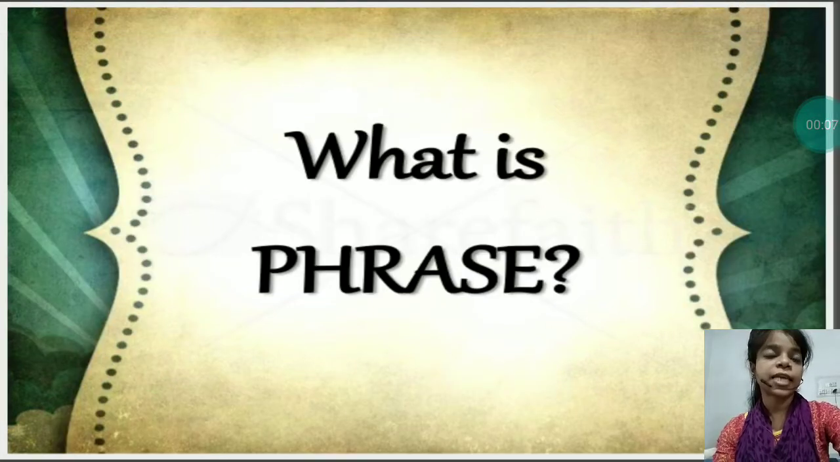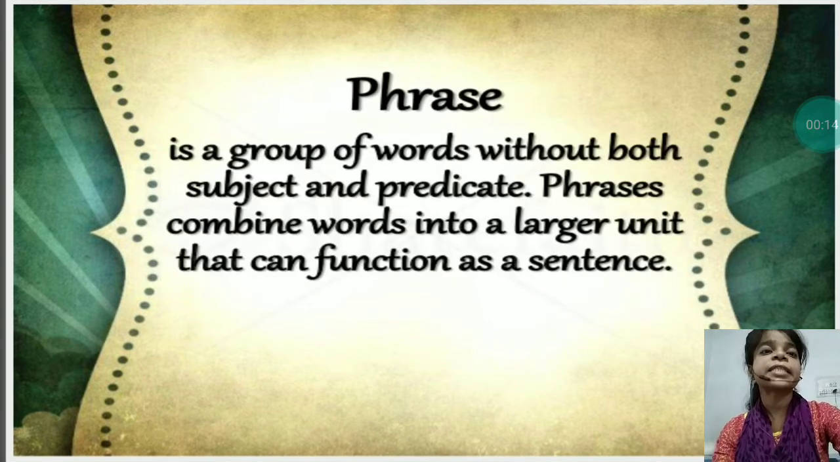So what is a phrase? What do you understand by the word phrase? A phrase is a group of words without both subject and predicate. It means a group of words having no subject and no predicate will be called a phrase. Phrases combine words into a larger unit that can function as part of a sentence.